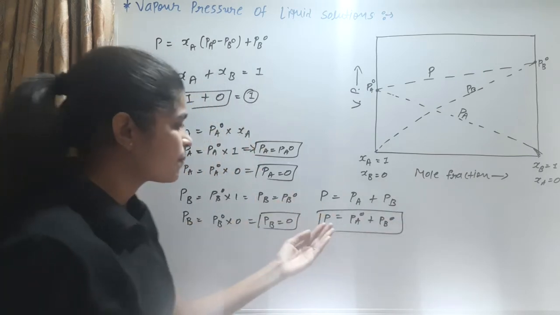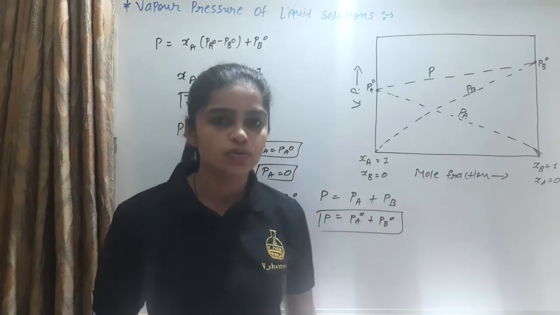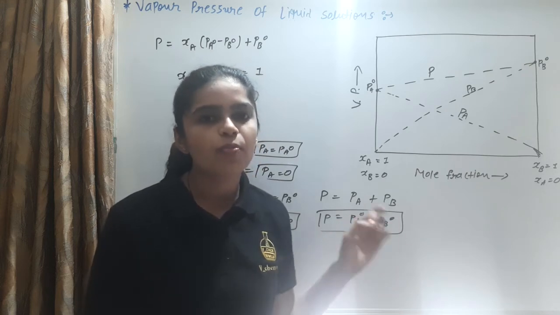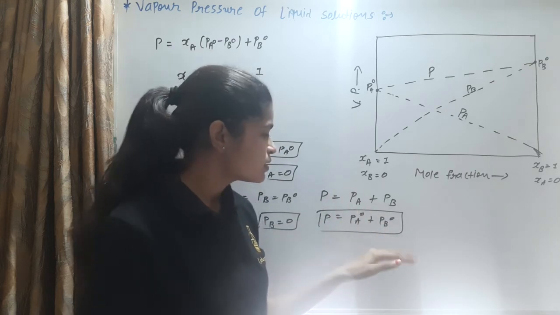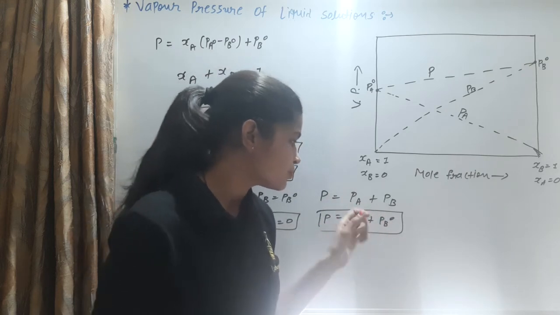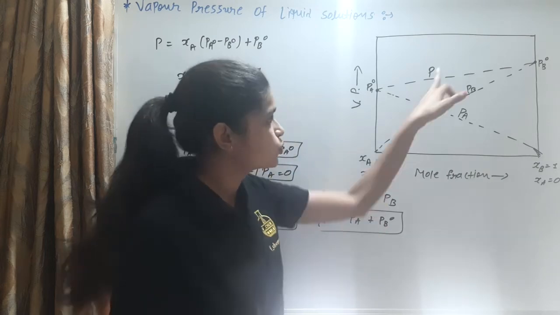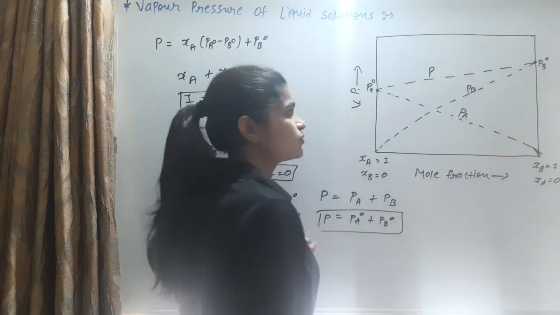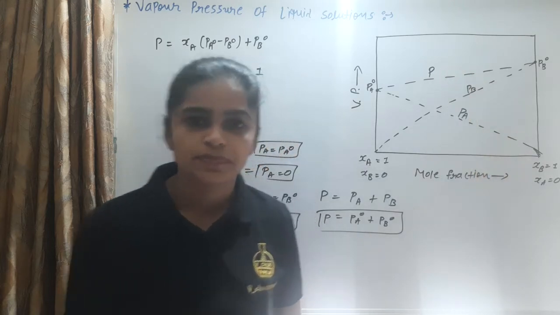So for this graph, the total pressure P is equal to PA0 plus PB0. This is the vapor pressure of the pure component A, plus the vapor pressure of the pure component B, equal to P. So this line joining PA0 and PB0 gives the value of the total pressure P.